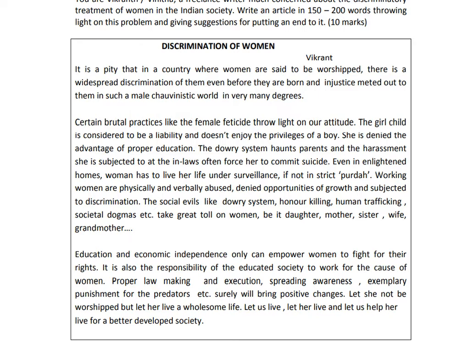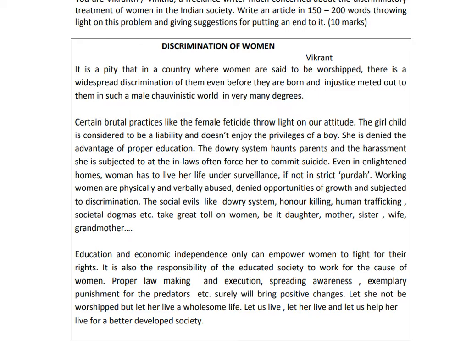It is a pity that in a country where women are said to be worshipped, there is widespread discrimination against them even before they are born, and injustice meted out to them in such a male chauvinistic world in very many degrees. Certain brutal practices, like female feticide, throw light on our attitude.